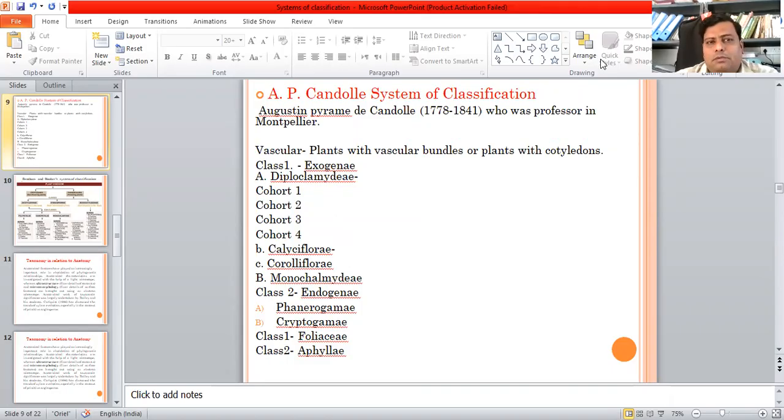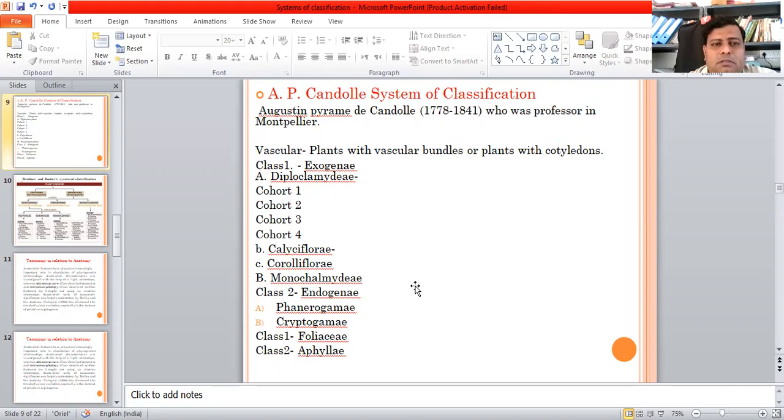Good afternoon, students. Today we'll see A.P. de Candolle's system of classification, what he has proposed. A.P. de Candolle's full name is Augustin Pyramus de Candolle. He was a professor of botany in Montpellier.